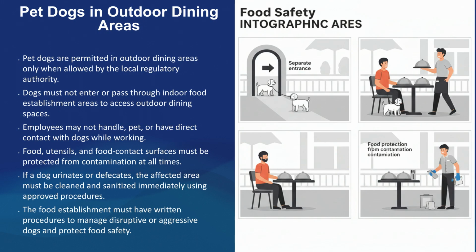Pet dogs are allowed in outdoor dining areas only with local authority approval. Dogs must not pass through indoor food spaces. Employees must not handle or have direct contact with dogs while working. Food and contact surfaces must be protected, and establishments need written procedures for managing disruptive dogs and ensuring food safety.